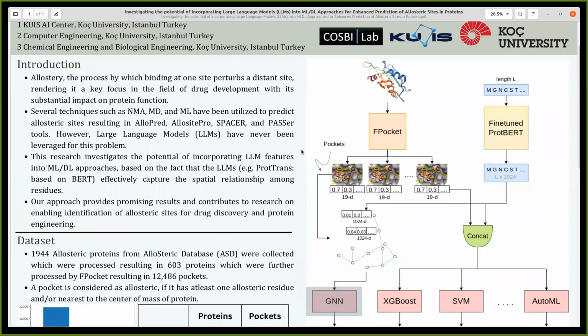This is the architecture of our work. First, we give a PDB of a protein to Fpocket, which extracts pockets from that protein. Each pocket has a 19-dimensional feature vector. Moreover, each pocket has a 3D structure, which is comprised of residues with their XYZ coordinates. Moreover, we give the sequence of this protein to the fine-tuned ProtBERT model, which gives us the feature vector for each residue in this sequence.